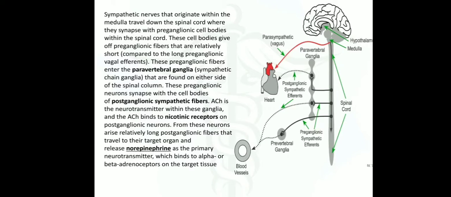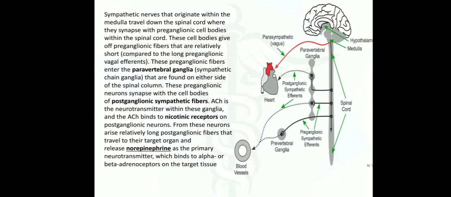Sympathetic nerves that originate within the medulla travel down the spinal cord where they synapse with preganglionic cell bodies within the spinal cord. These cell bodies give off preganglionic fibers that are relatively short. These preganglionic fibers enter the paravertebral ganglia that are found on either side of the spinal column. These preganglionic neurons synapse with the cell bodies of postganglionic sympathetic fibers.